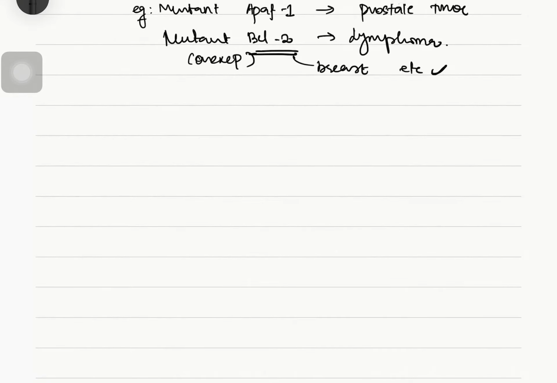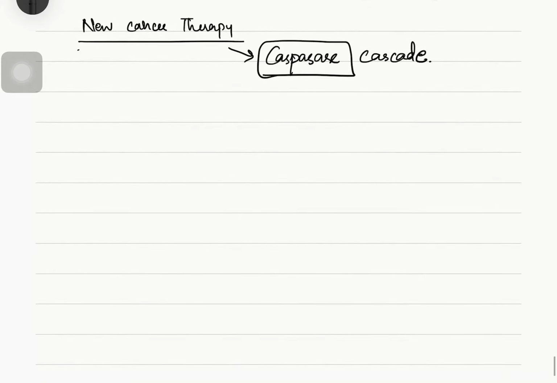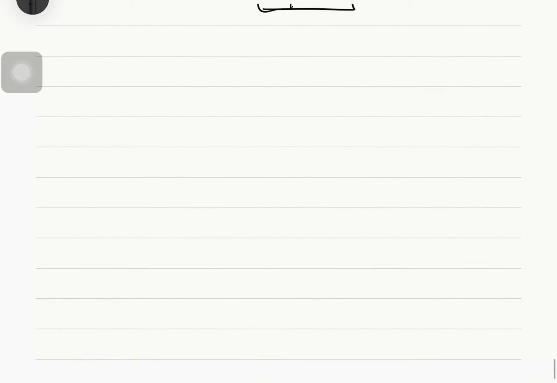So now our target towards cancer therapy: our new cancer therapies are designed for activating the apoptosome or other mechanisms to stimulate caspase. So our cancer therapies are designed to activate the caspase cascade, so it will cause apoptosis. So this is about apoptosis in cancer.